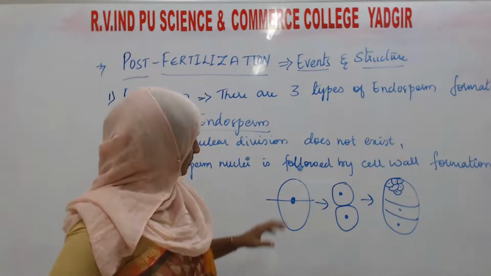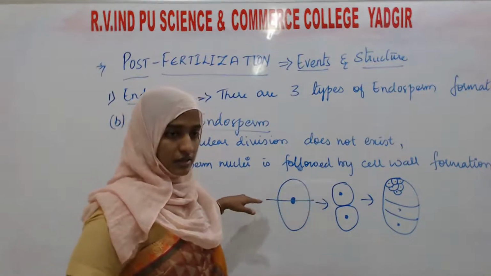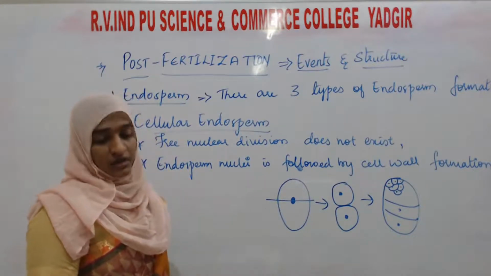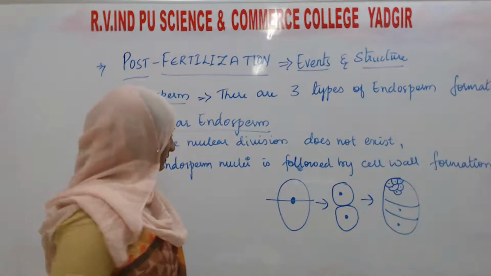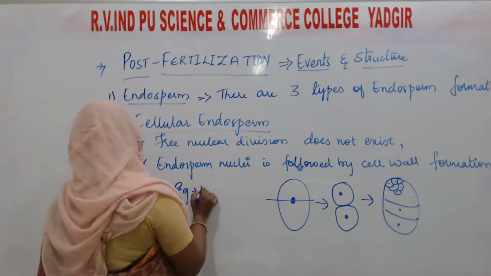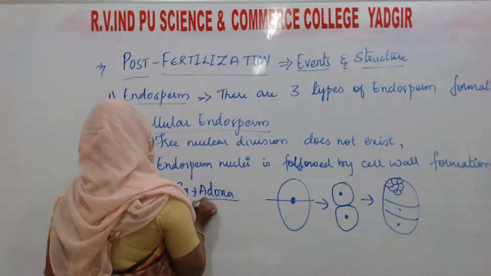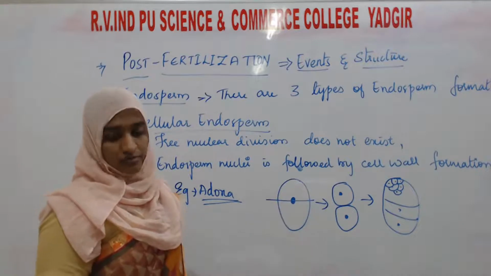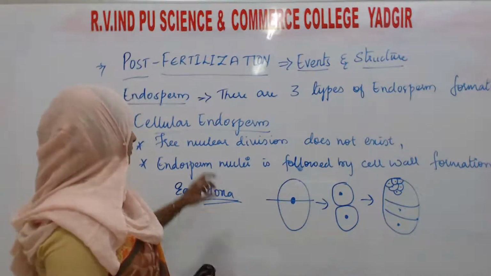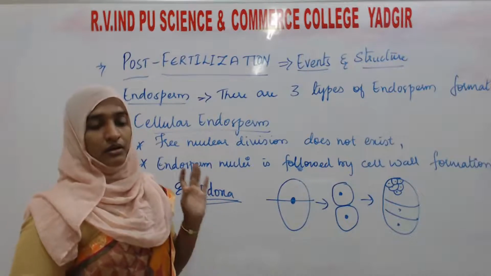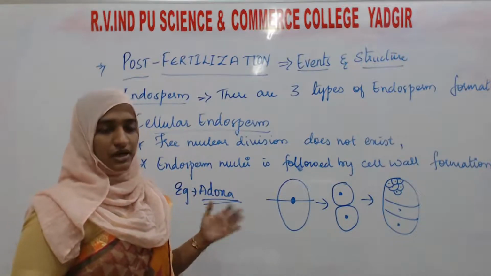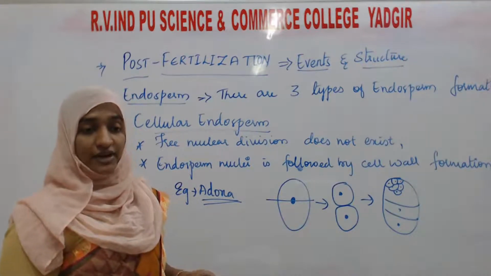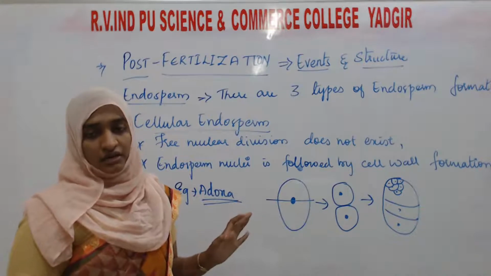The first wall is usually transverse, and the next, but sometimes it may be vertical or oblique. An example of this is Adoxa. In a plant like Adoxa, you can see cell wall formation takes place in this way. So this is about what? Cellular endosperm, where there is cell wall formation after division of the primary endosperm nucleus. It divides the whole cell with a wall, not only the nucleus.